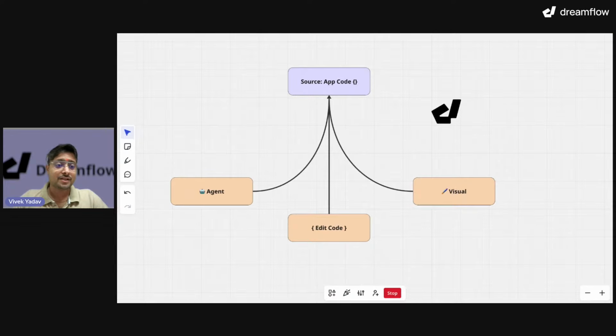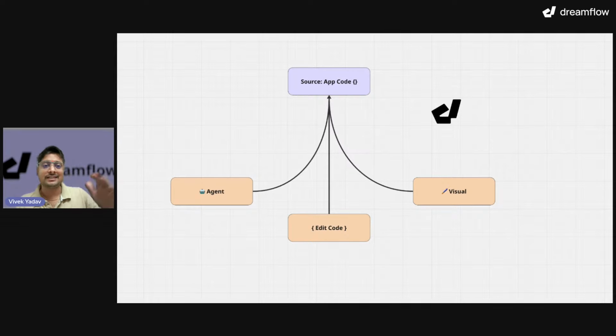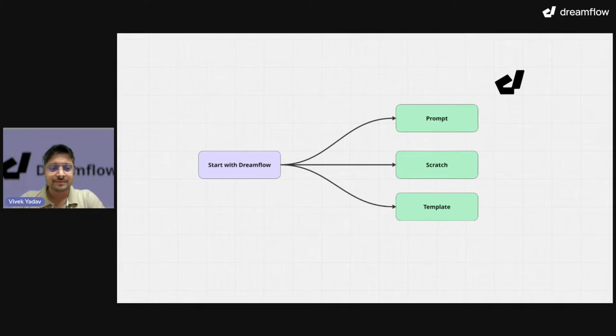Let's quickly jump ahead. A very important thing that you have to understand while interacting with Dreamflow is that your app code is the source code. It is the source of everything that you're going to do. So that means Dreamflow does not store anything else. It just keeps looking at your code, okay? And you interact with the code using the agent, or you can go ahead and edit the code, or do it visually, right?